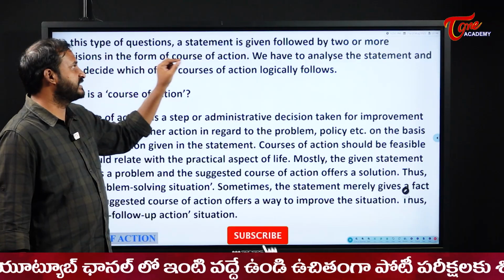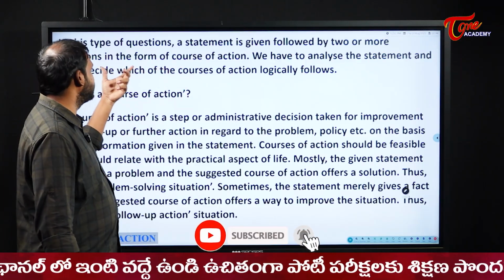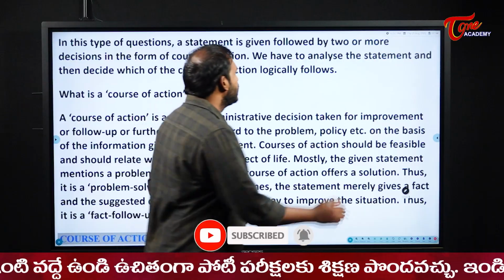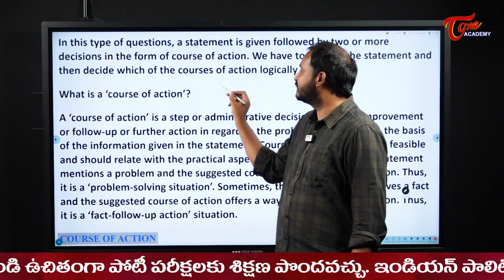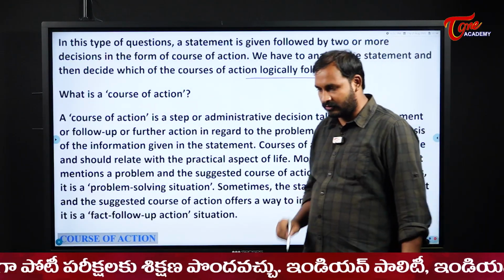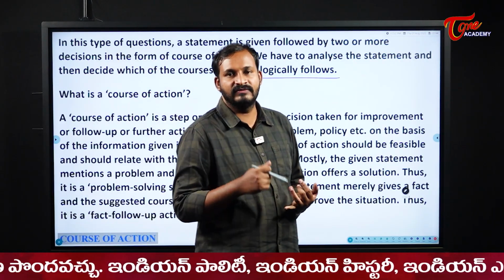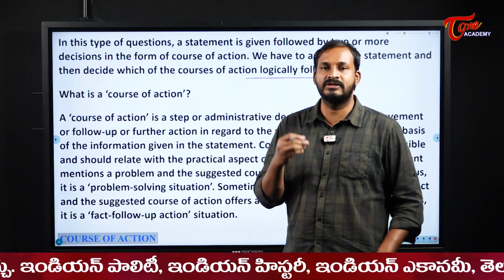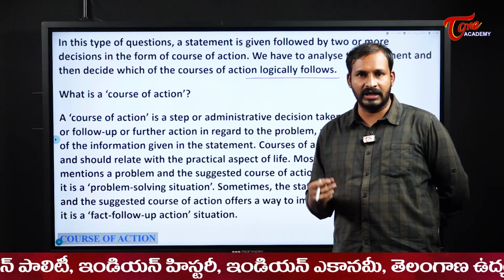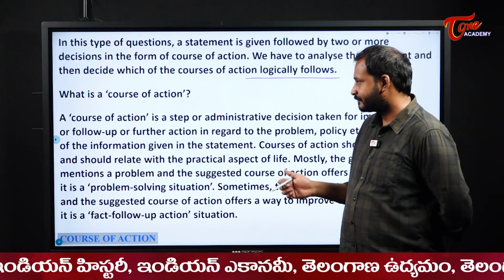In this type of question, a statement is given followed by two or more decisions in the form of course of action. We have to analyze the statement and then decide which course of action logically follows. That means, to address the issue they give, we should give the course of action. What are the next things which we need to do?